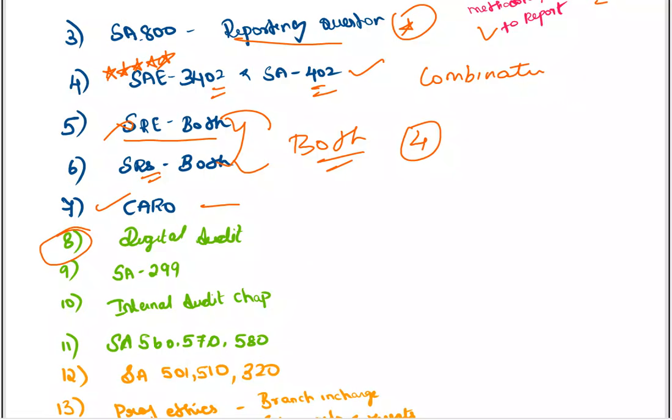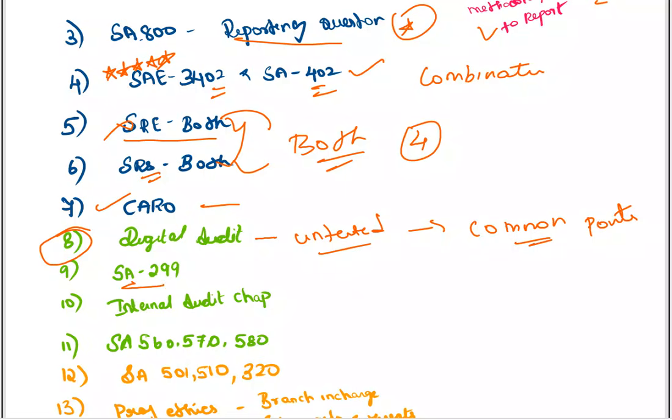Digital audit. If you are planning to skip digital audit, at least cover those untested areas. If it is not possible even to cover those untested areas, at least revise once. See some revision video and take the common points. For example, if you want to write about disadvantages: ongoing training has to be given, data privacy, security problems. So take some common points and try to write them for digital audit.